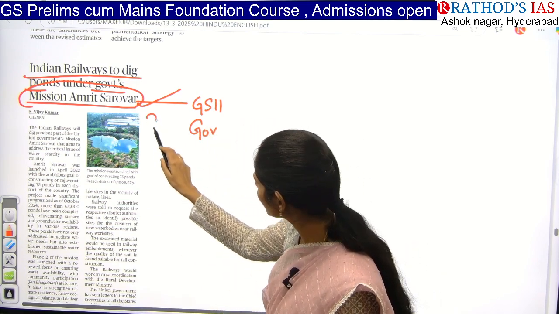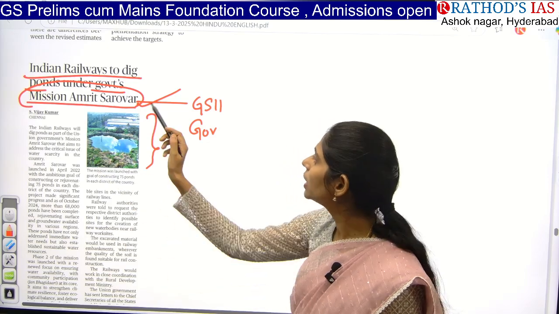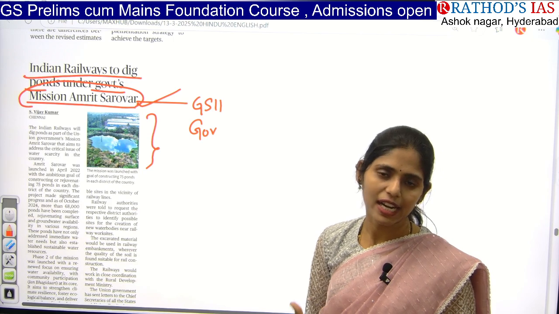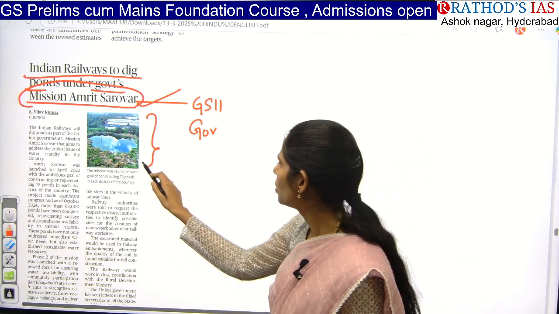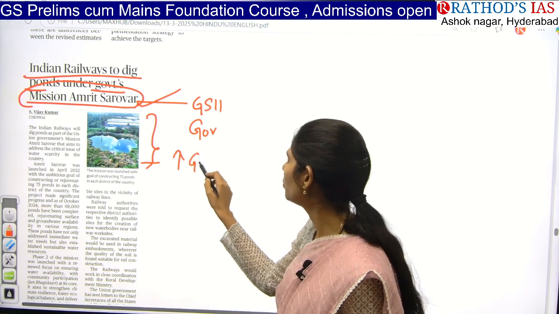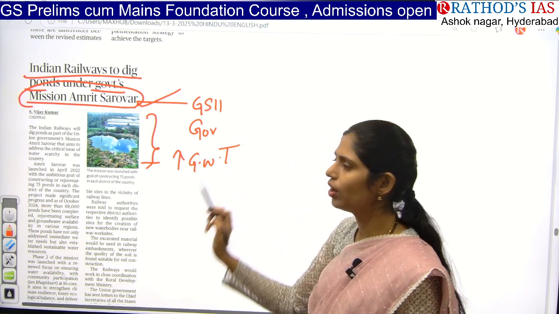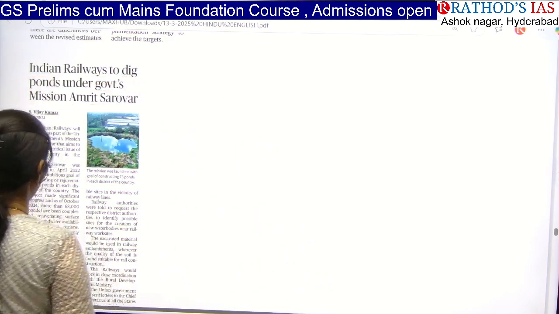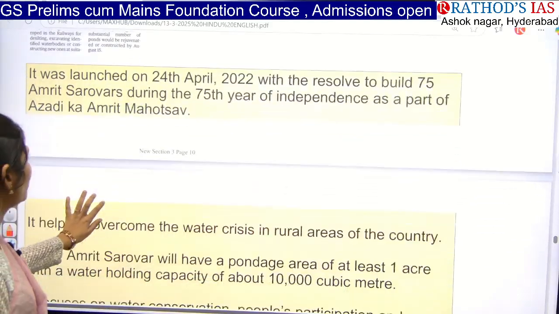So what is this mission about? It is about digging of ponds. That means we are going for rejuvenation of ponds and lakes in India so that we can improve groundwater level or groundwater table. So now let us see some facts regarding this scheme. You will be getting facts only. So you have to see that.